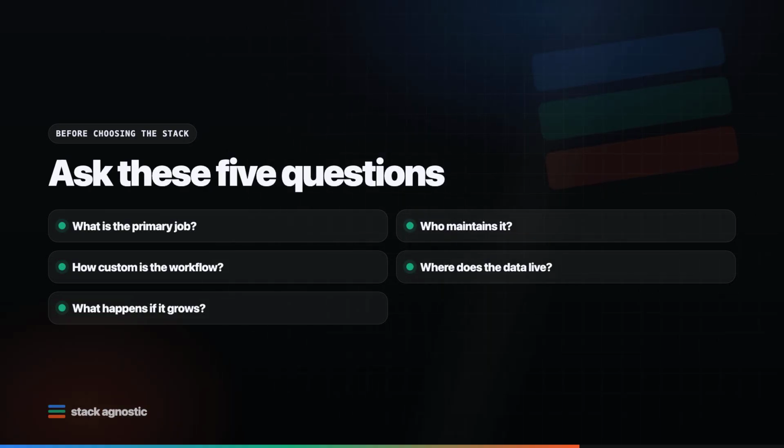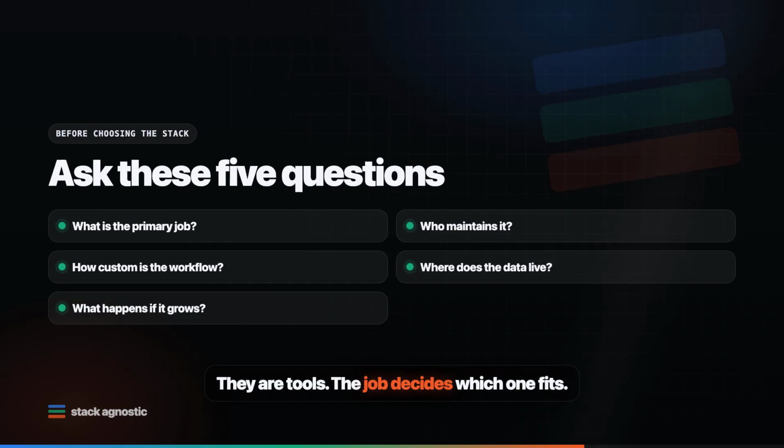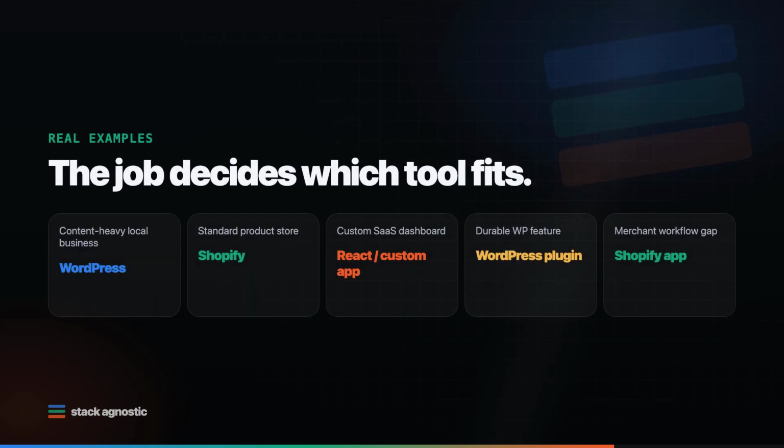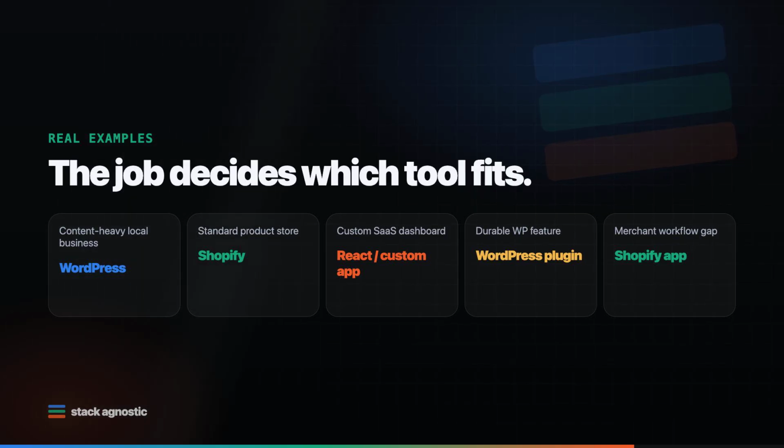WordPress is not just old technology, Shopify is not just a hosted store, React is not automatically overengineering. Custom code is not automatically better. They are tools. The job decides which one fits. A content-heavy local business probably does not need a custom React app. WordPress may be the right answer. A standard e-commerce store that wants fewer technical problems probably does not need WooCommerce just because the software is free. Shopify may be the right answer.